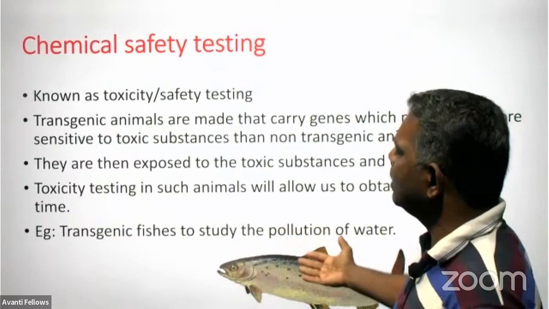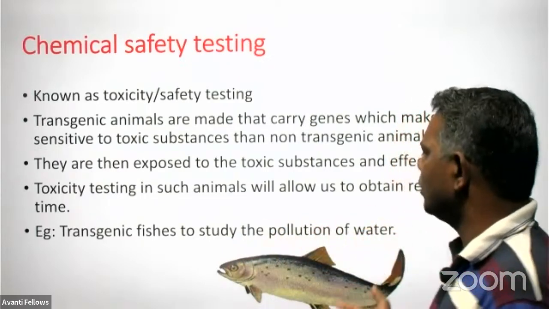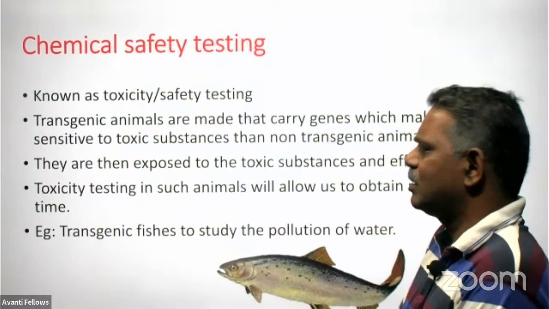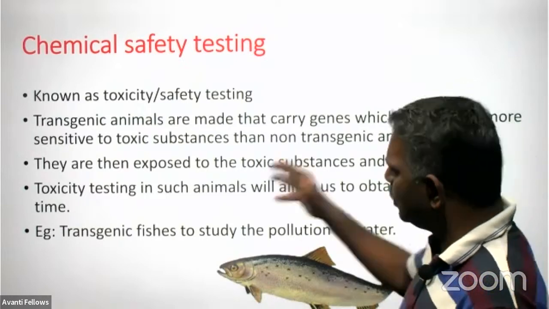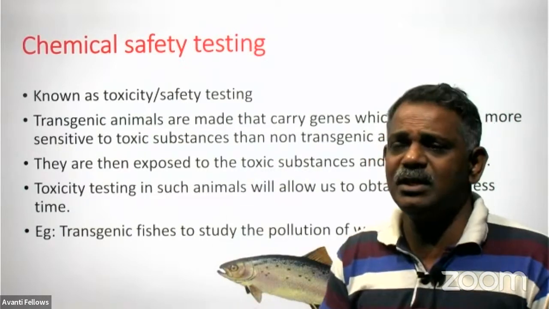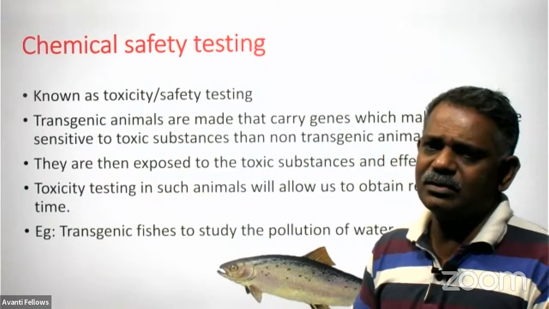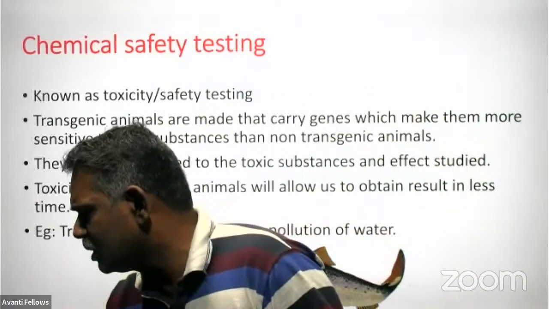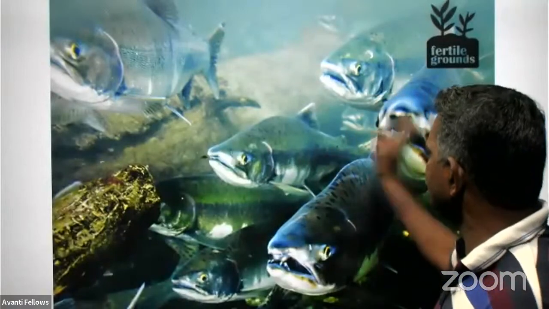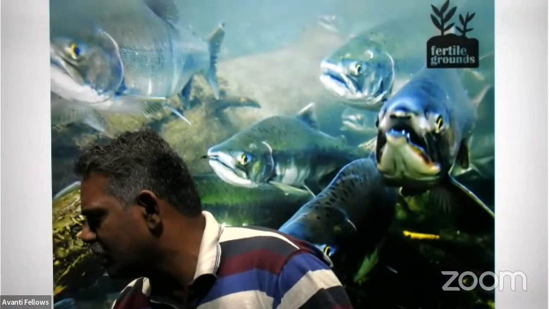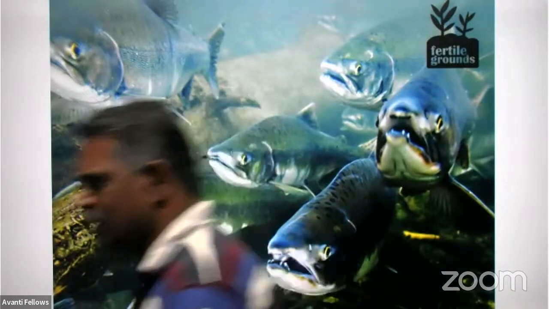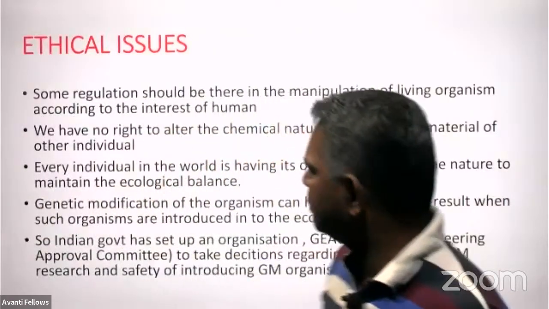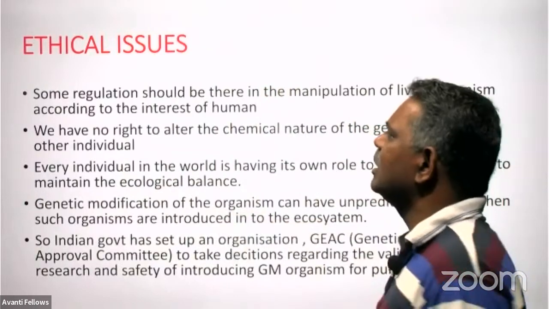Transgenic fishes are very commonly used to study the pollution of water. If we are keeping ordinary non-transgenic fishes, it takes time to understand the effects. But if you put the transgenic fish, because it is very sensitive, we will easily get the result. So this is the way to get the result in the early stage by using transgenic animals. So fishes, normally we make very sensitive by keeping some kind of gene inside. So that's all about the transgenic animal, then some ethical issues.